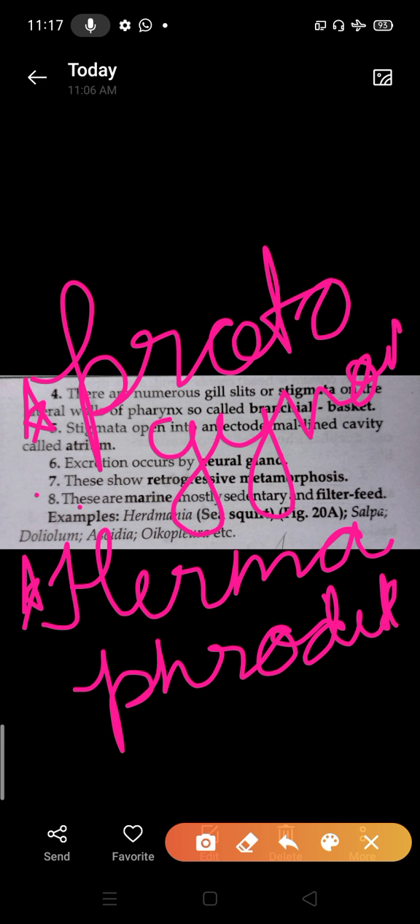The larva name has already been mentioned to you. So I hope urochordate is clear. Examples are Herdmania, Salpa, Doliolum, Ascidia. These are a few examples of urochordate.